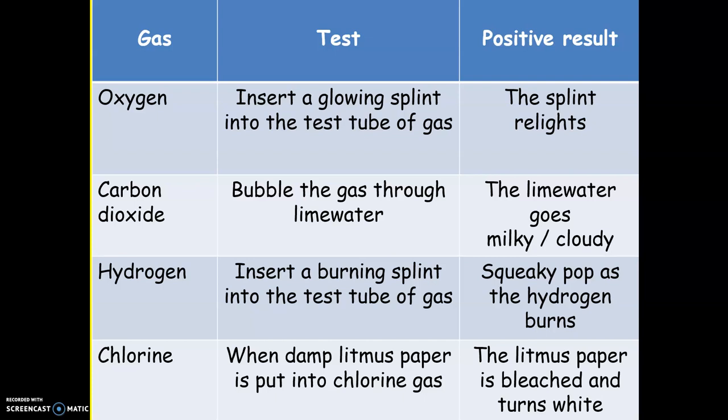And then chlorine, damp litmus paper. So it's not just litmus paper, it's damp litmus paper into chlorine gas. And then the litmus paper is bleached and turns white. So bleached means it turns white. That's a positive test for chlorine. So give yourself a mark out of 8 overall, 4 for the correct tests, 4 for the correct positive results.